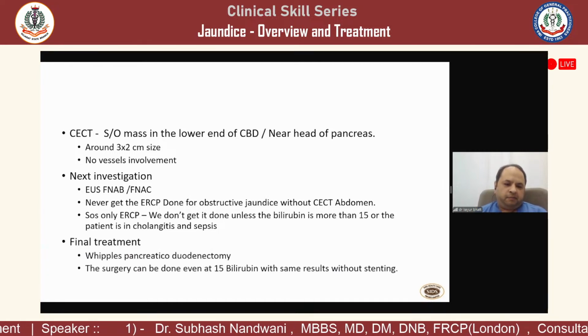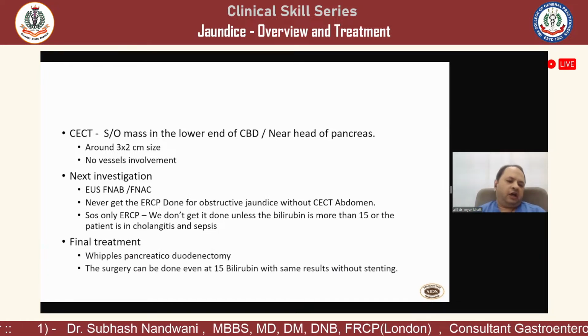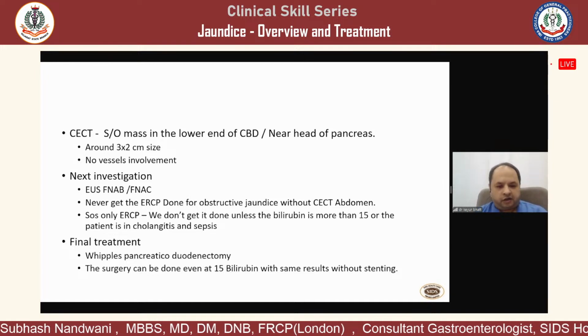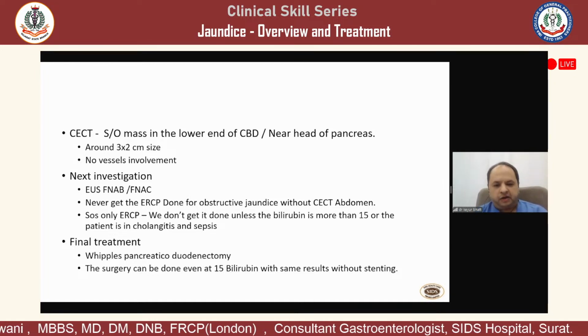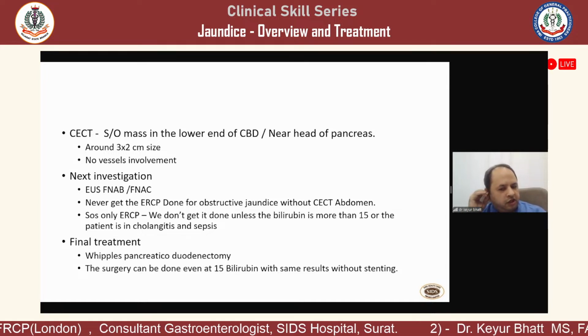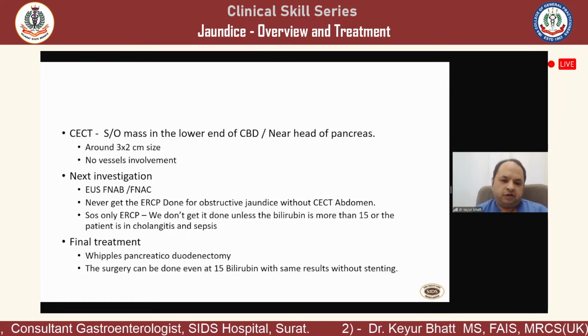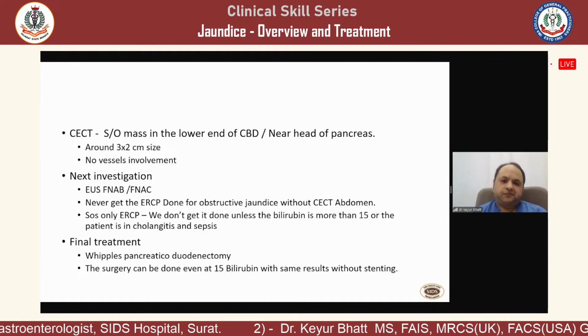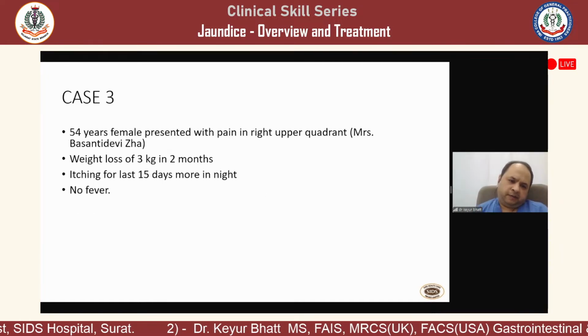So final treatment, patient will be benefited with the help of Whipple's pancreaticoduodenectomy. The surgery can even be planned. Usually at our center, we do it at 15 bilirubin without any ERCP intervention if the patient is not in sepsis or cholangitis. Case 3.